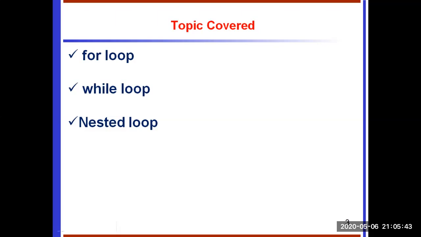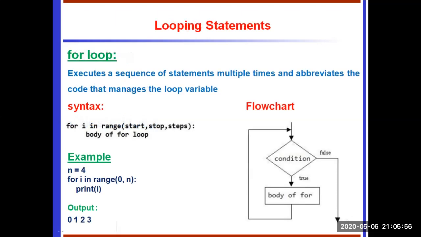So today our topic is iteration statements or looping statements. Today's topic covers the for loop, while loop, and nested loop. A for loop executes a sequence of statements multiple times and abbreviates the code that manages the loop variables. The for loop in Python repeats a group of statements for a specific number of times. It is used with Python sequence data types like string, list, and tuples.